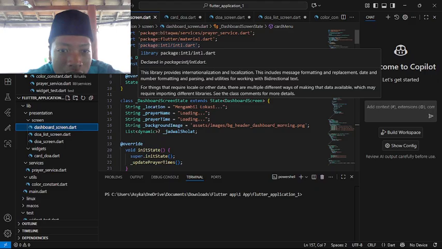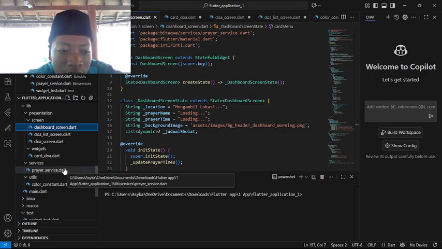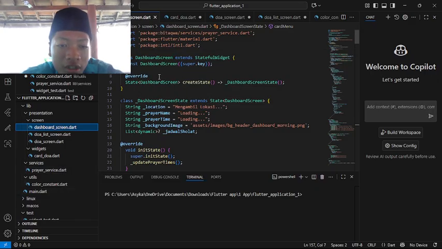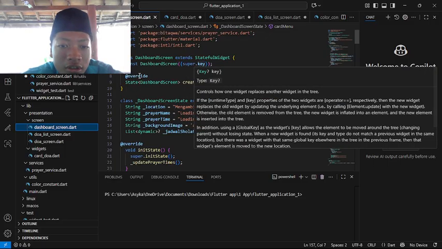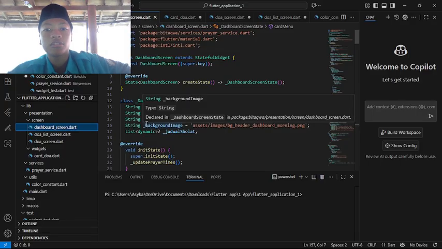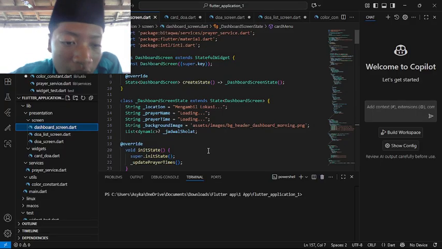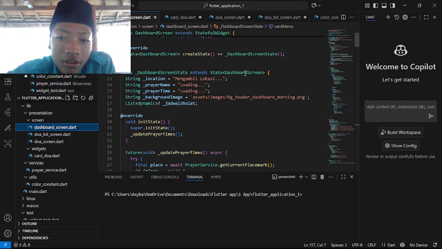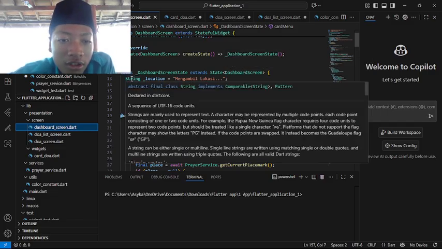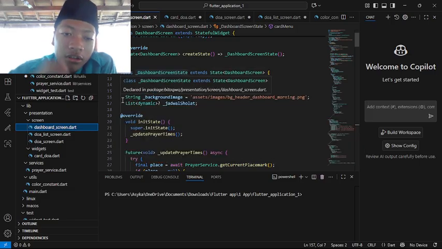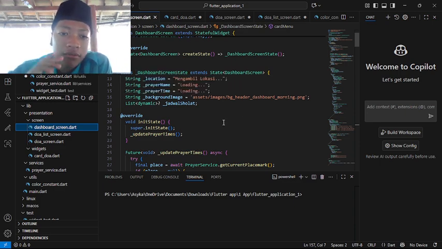Import package. This was from the prior service and also the main Dart class, dashboard screen extend. So this is for concluding the dashboard of the project. Then class dashboard screen extends state dashboard screen. So here the string, which later will give the text, mengambil lokasi loading and loading.